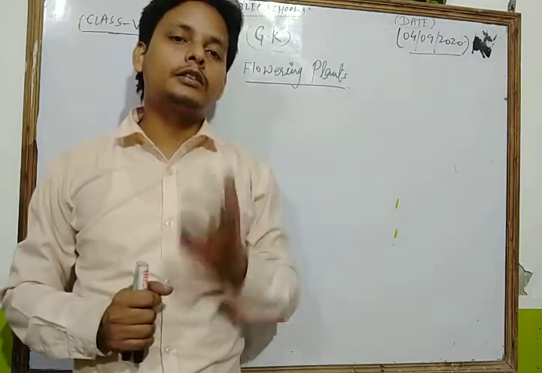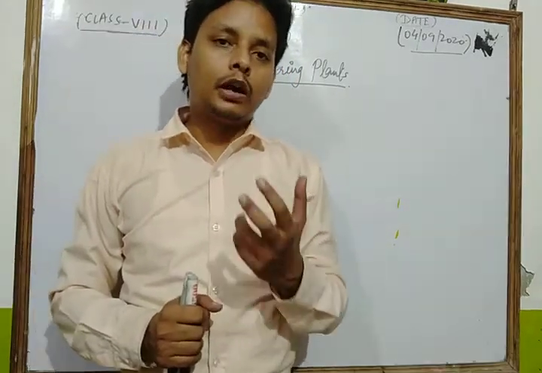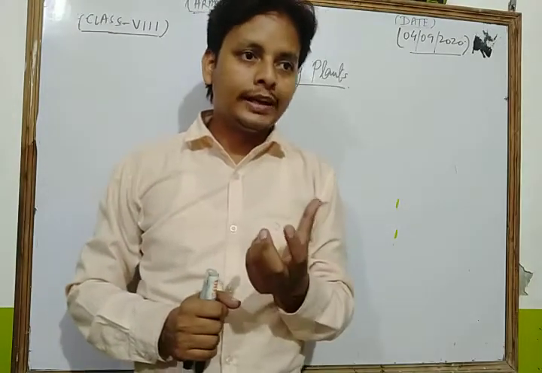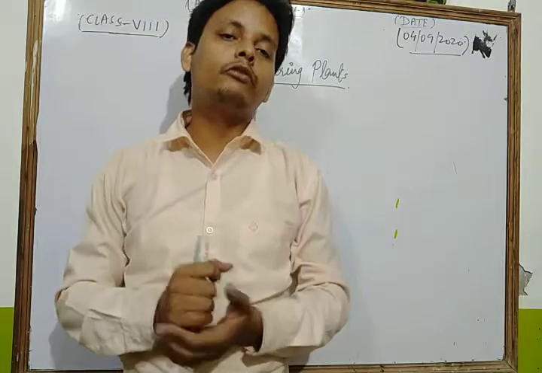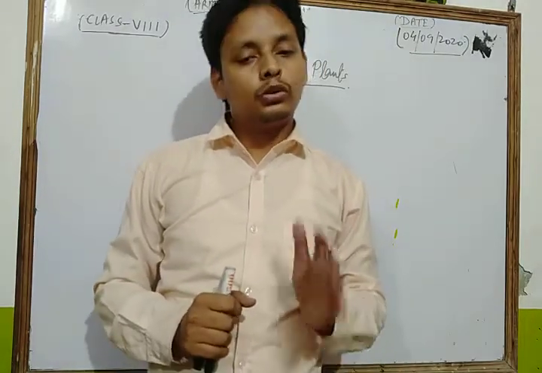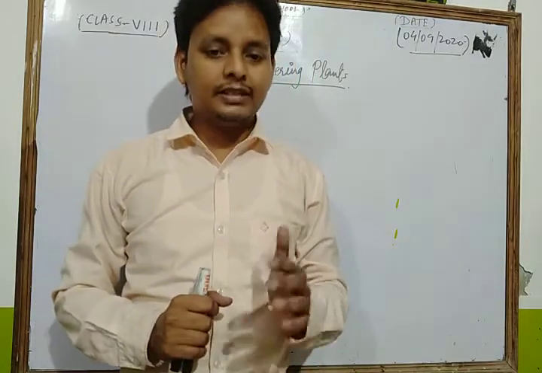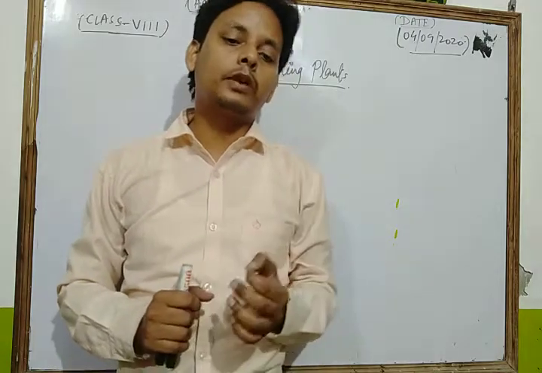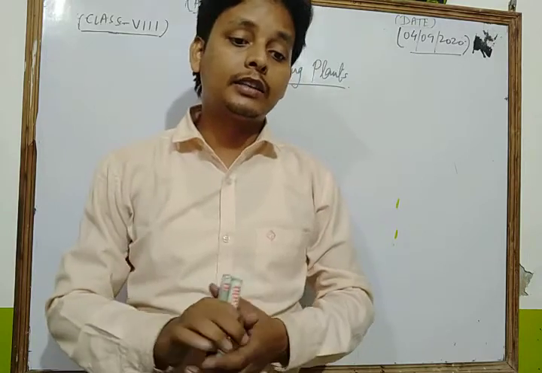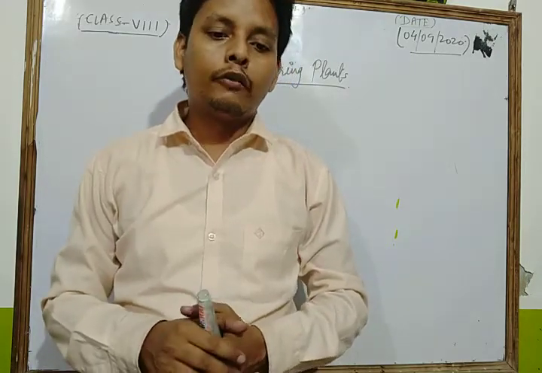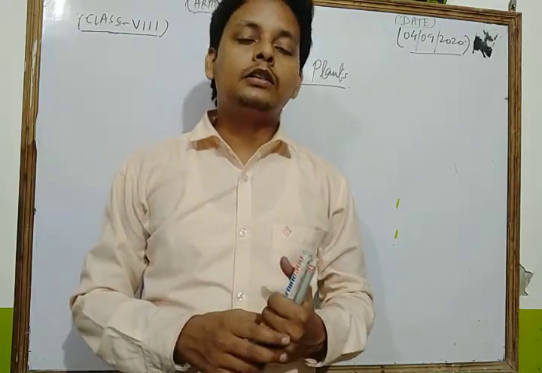So dear student, if we ask a question, what is the other name of flowering plants, then you say angiosperm. Flowering plants are also known as angiosperms. Flowering plants are the largest group within the plant kingdom.